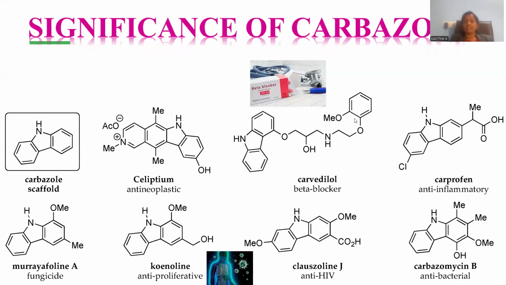This is the extendable chain you can locate upon this carbazole, which is called carvedilol, which is said to be a beta blocker, able to work upon cardiovascular diseases. Then carprofen. Carprofen is the kind of drug where carbazole with the chloro potential pharmacophore, again in terms of structure activity relationship, and another extendable alkyl chain over this benzene ring with the terminal carboxylic acid, is having anti-inflammatory property.